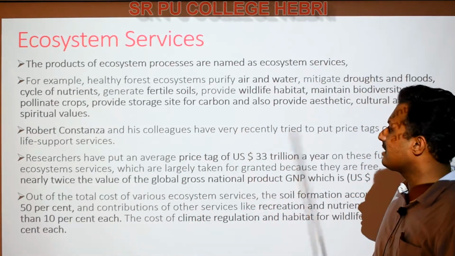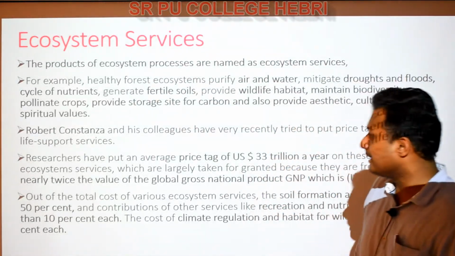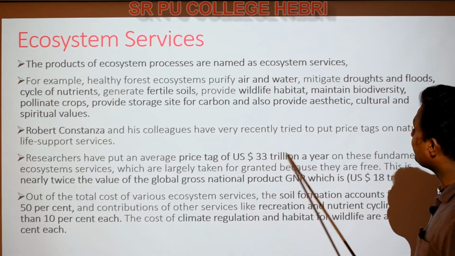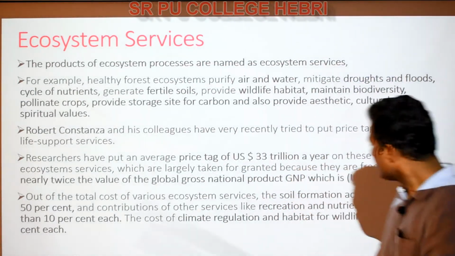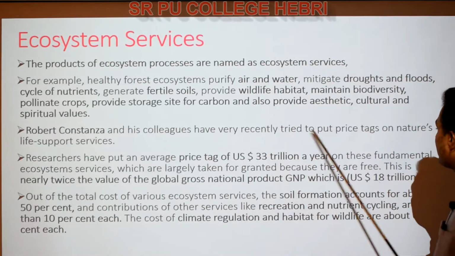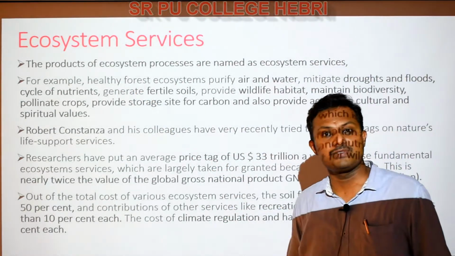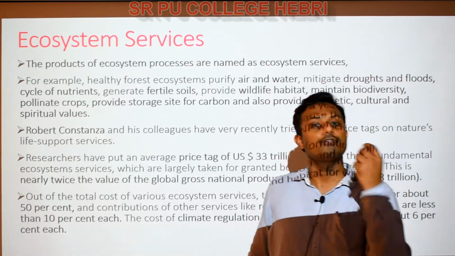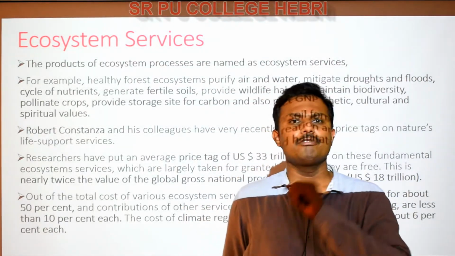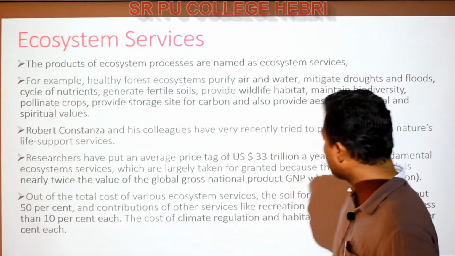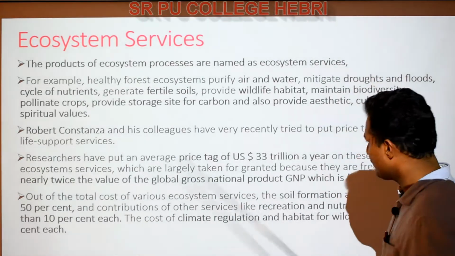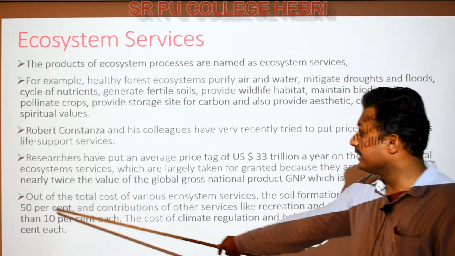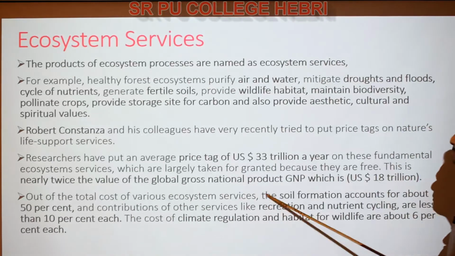So he and his colleagues have given a very recent report by putting a price tag on the services provided by the ecosystem, and these researchers have put an average price tag of $33 trillion a year. Each year we would have to pay $33 trillion on these fundamental ecosystem services. If you are paying for oxygen, for water, for soil, for the trees, for everything present in nature, then all of us human beings would have to pay $33 trillion in one year. That is nearly twice the value of the global gross national product.